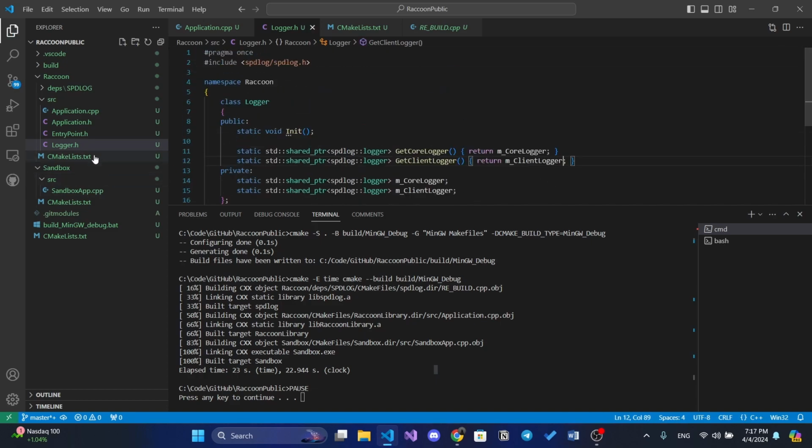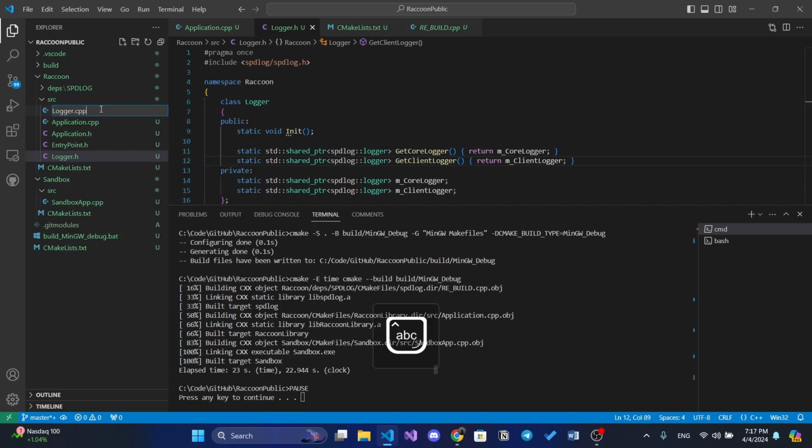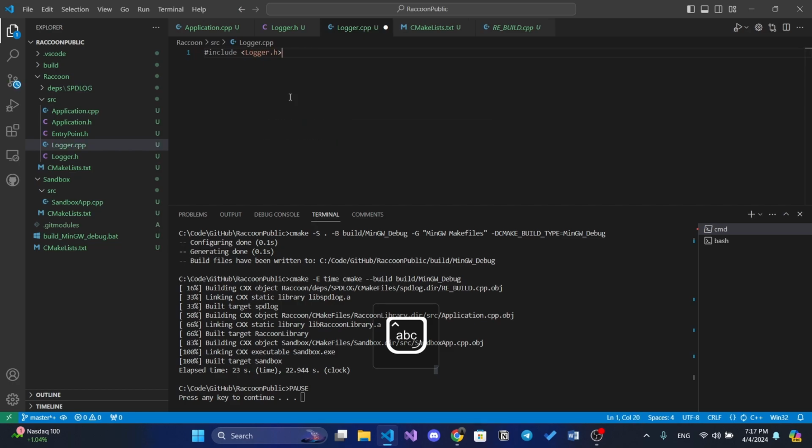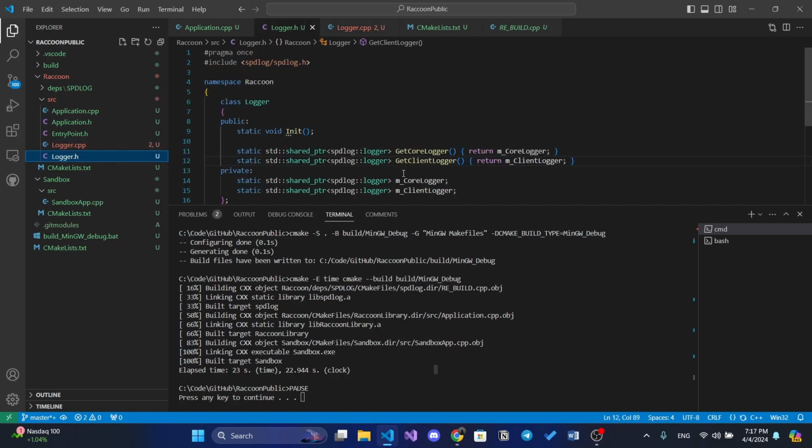So that's it. And let's just create a logger.cpp file that will include our logger.h. Also, don't forget to type namespace Raccoon. And let's just copy them.